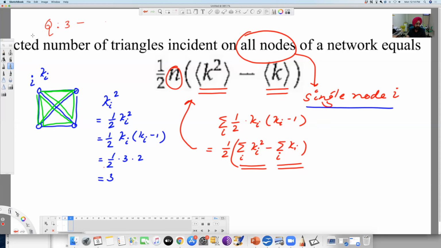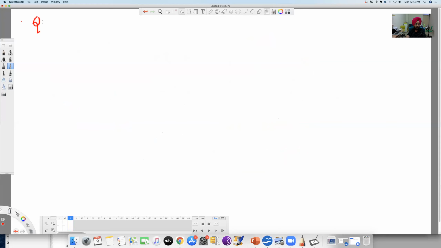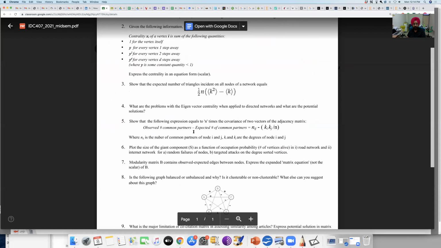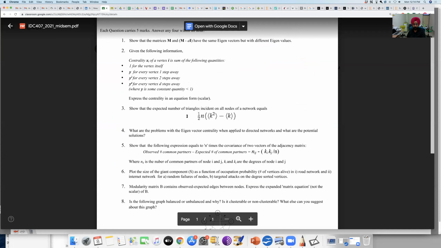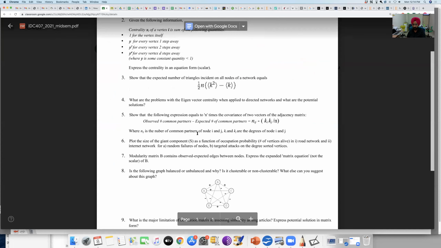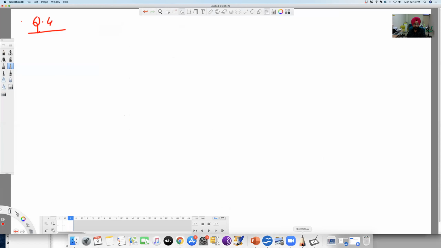So the next question is, what are the problems with the eigenvector centrality when applied to directed networks, and what are the potential solutions? So this was actually not a problem. This is simply what I taught, and I hope most of you would have answered this correctly. So the first problems, the problems with the eigenvector centrality.